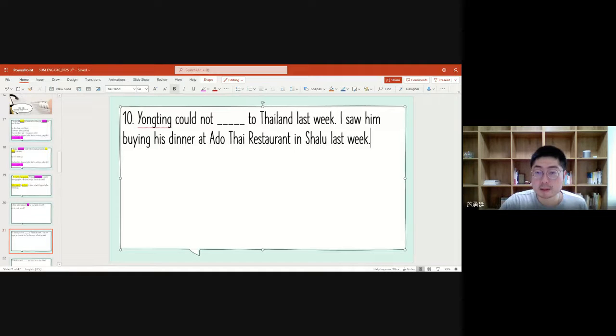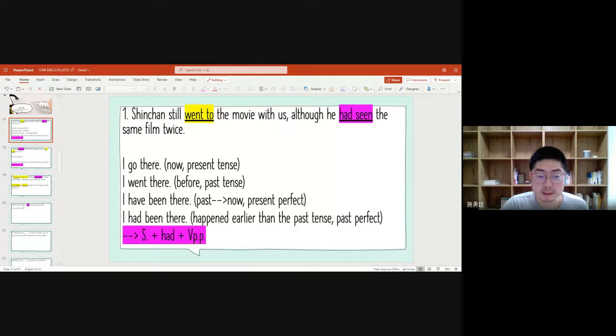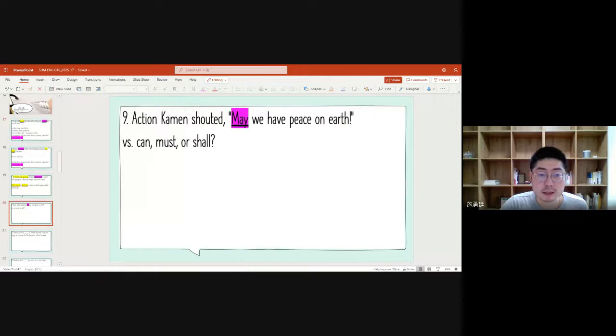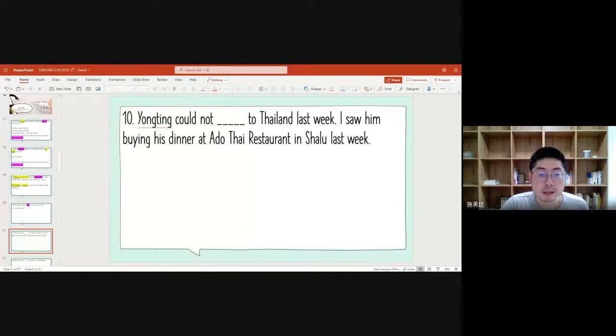Then let's move on to this one. For question number 10, also this one has something to do with the perfect tense as well. Because as you can see, he could not Thailand last week. I saw him buying his dinner at the restaurant. So which means he's still here in Taiwan. So that's why he could not.